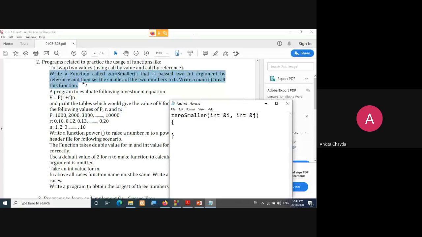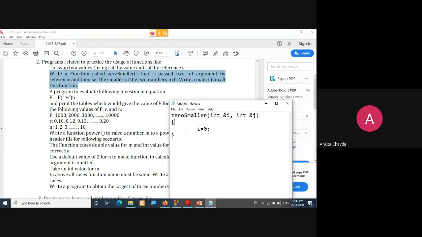Then set the smaller value of the two numbers to zero. That is our only task. Now I need to check if the value of i is smaller than j, right? I just need to compare those two numbers. Whichever value is the smaller one, I just need to set that value to 0.